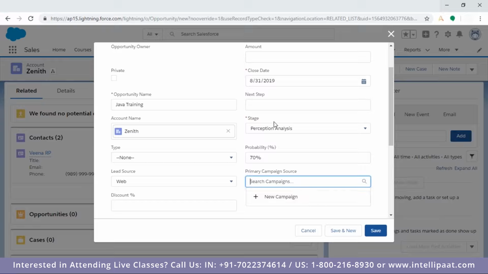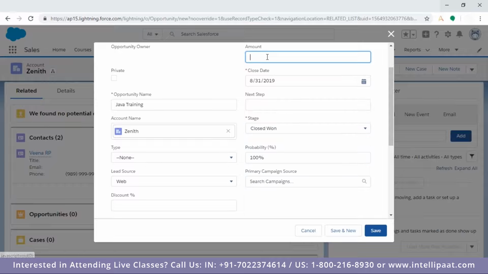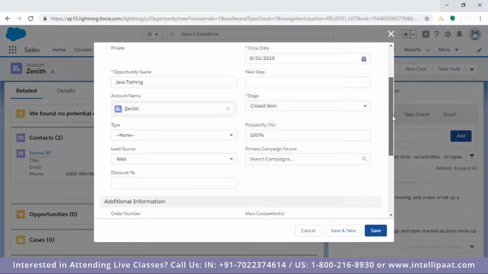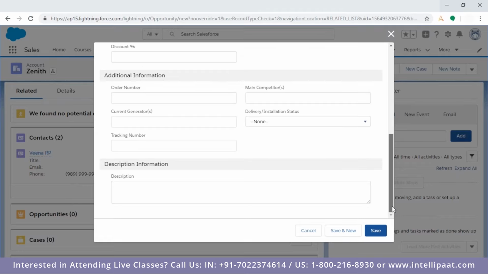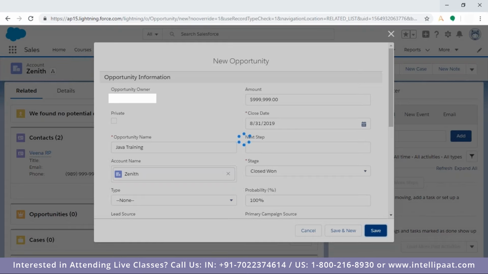So this business, when it went to closed won, what is the amount? Let me write down the amount, 99999 something. Then this amount we got from this campaign, so that becomes the ROI for that campaign. And like this, you can fill in the additional information. Let me save this. So here, the important thing is the stage. This is known as a process, the sales process.